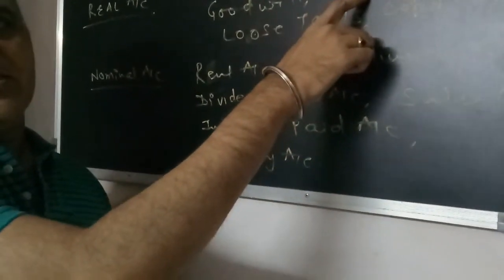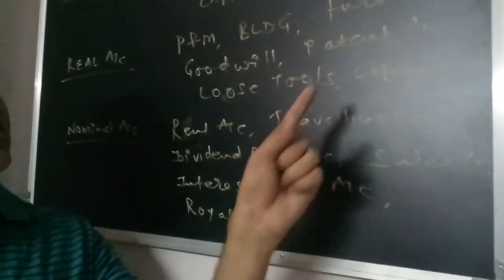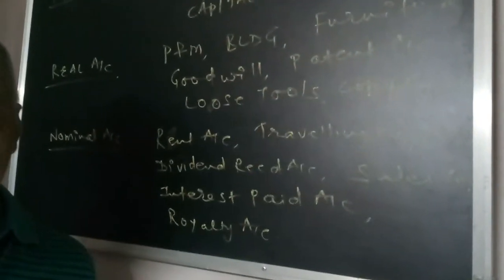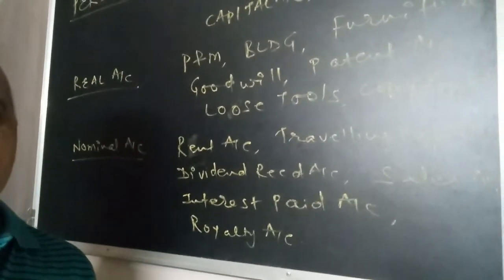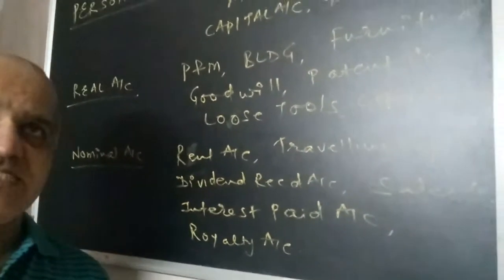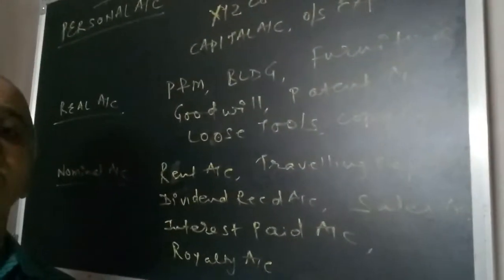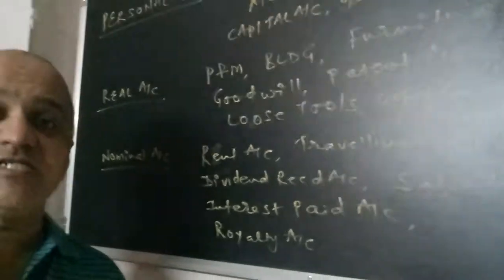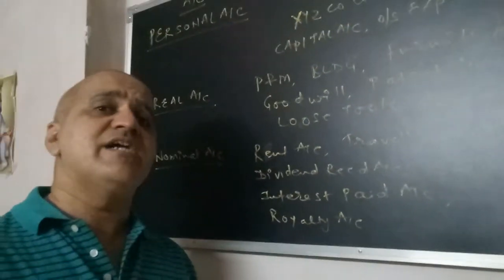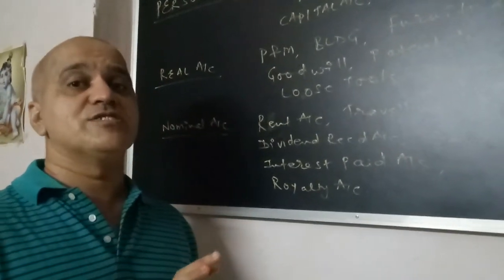Then the next one is patent. Intangible assets means the assets which are there in the business but you cannot see. Invisible assets. They are there in the business but we cannot see the assets.